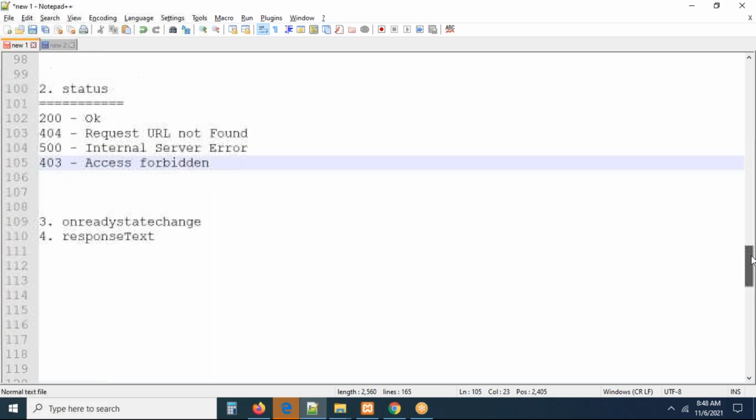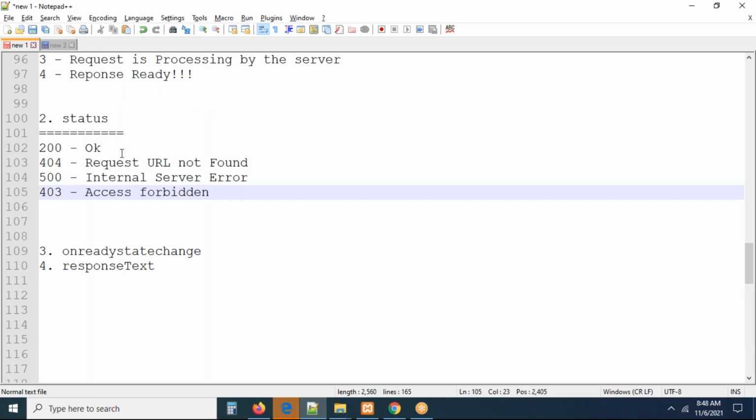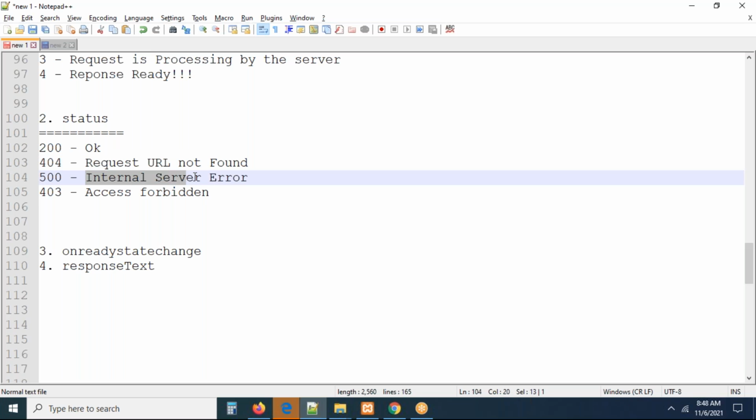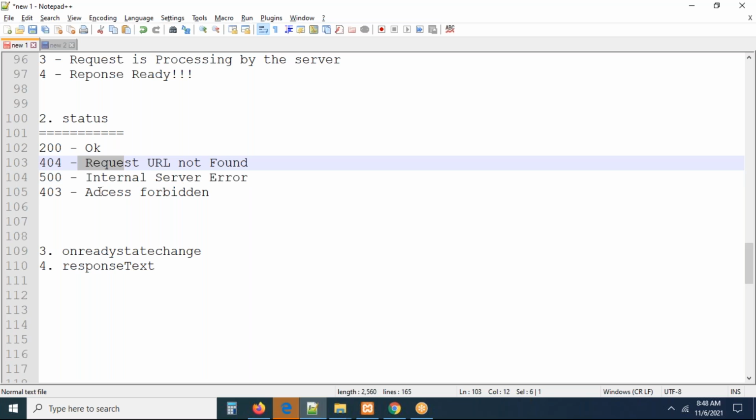This is handled by the status. If the request URL is not found, you cannot get the data. You have to always pass a valid URL, otherwise you will get request URL not found. Sometimes the URL is valid, but there may be some error in the backend, and you will get an internal server error. Sometimes the URL is valid, but you don't have permission to access it.